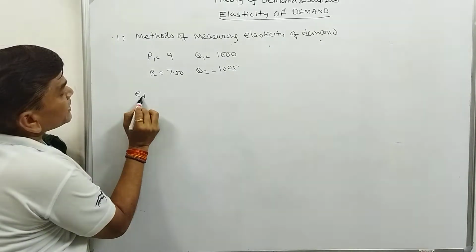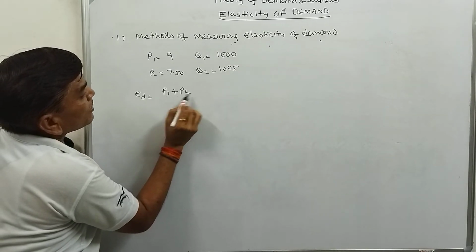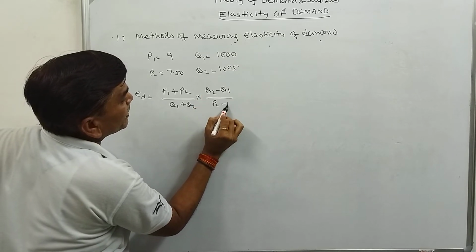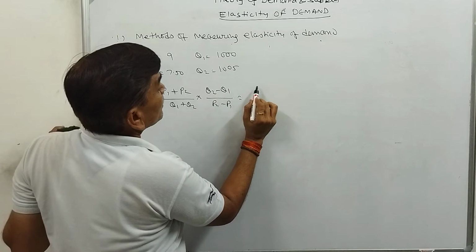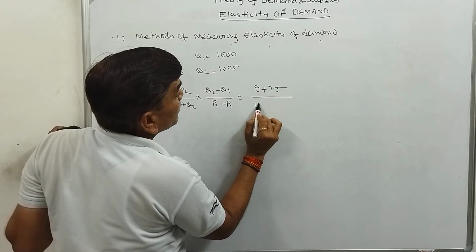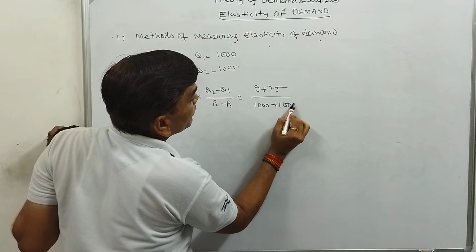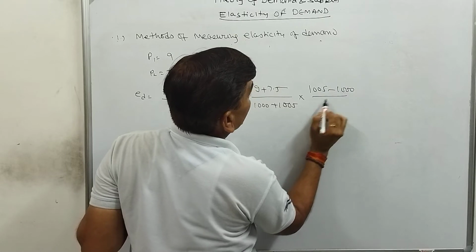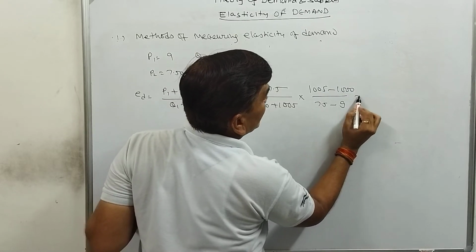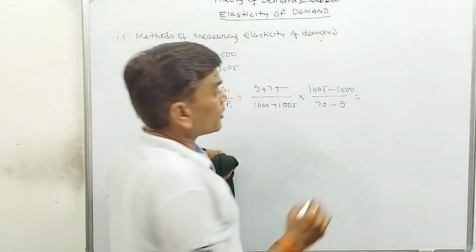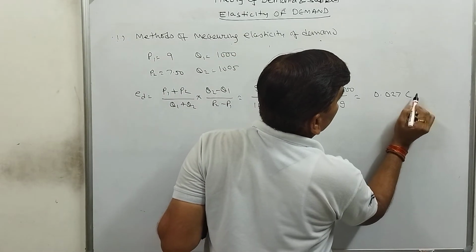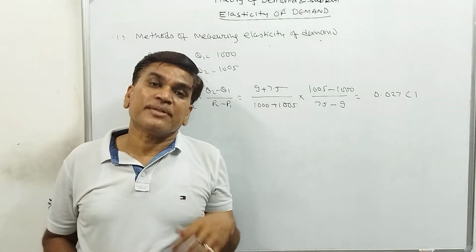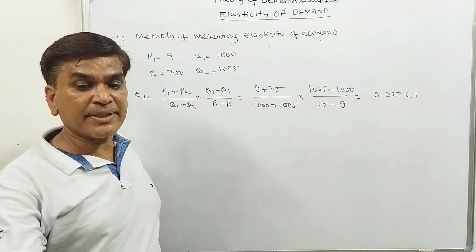So the elasticity of demand is P1 plus P2 upon Q1 plus Q2, multiplied by Q2 minus Q1 upon P2 minus P1, having 9 plus 7.5 upon 1000 plus 1005, multiplied by 1005 minus 1000 divided by 7.5 minus 9, and the elasticity will be 0.027, less than 1, ignoring the minus. Now we have discussed all three methods related to this.